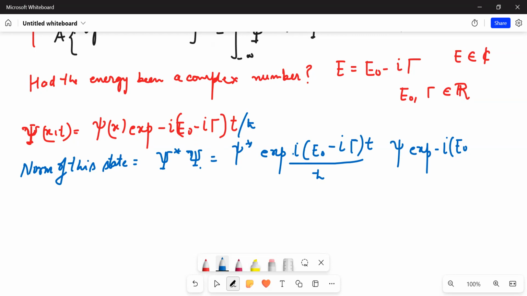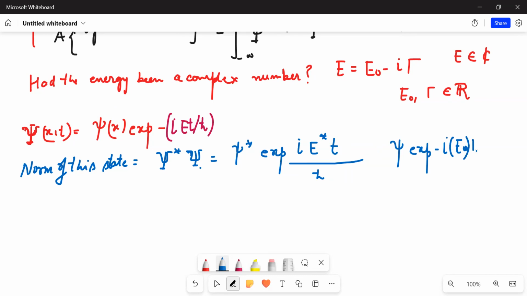Okay, my mistake, let me keep it in general at first. That will be a better thing to do. Let me keep E general, so that things remain general, and then we'll solve it. So this will be like exponential of minus iota E t upon h bar, and I'll take a conjugate here, so E star minus E t upon h bar.